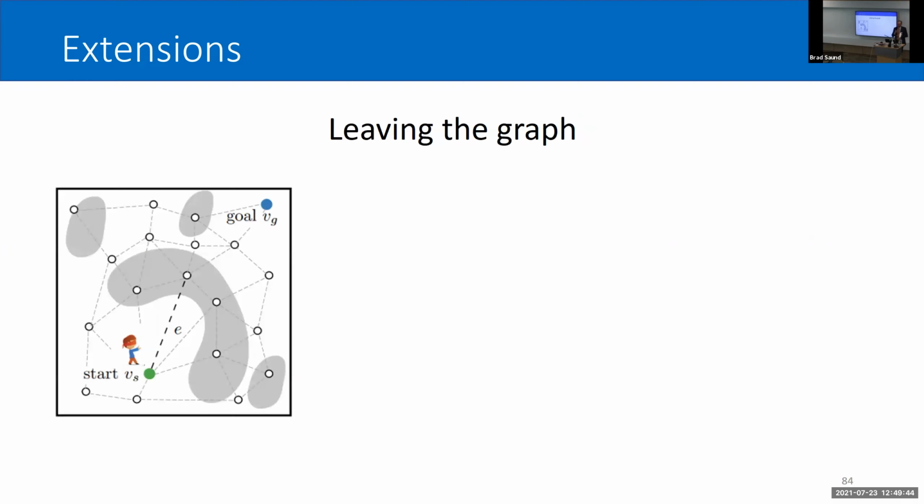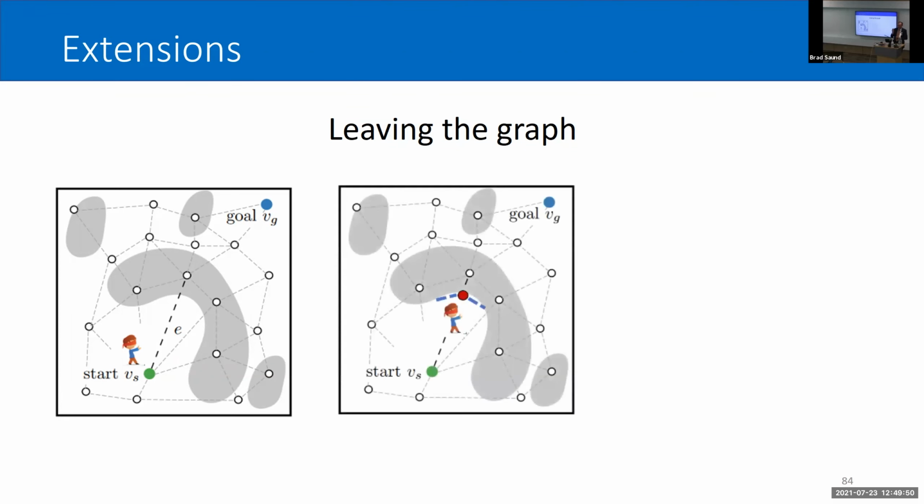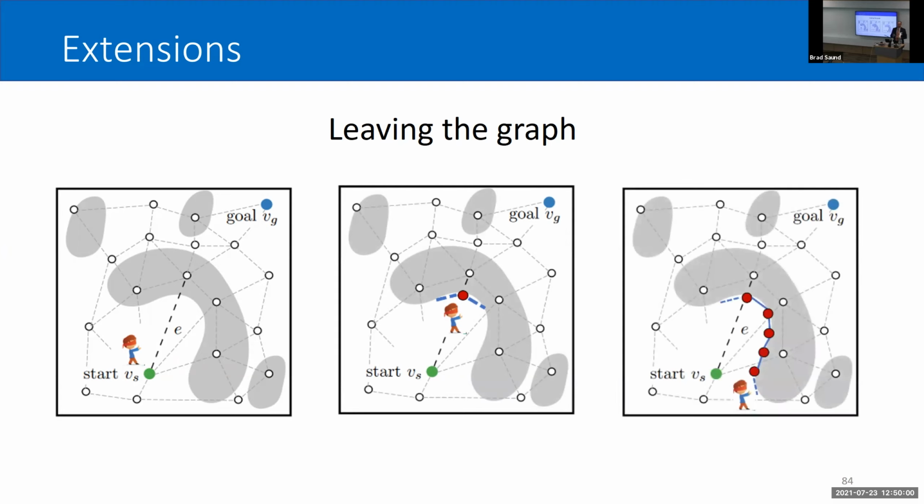The second is leaving the graph. So I've mentioned the benefits of planning on the graph, but it does lead to some unintuitive behavior. So if we make a contact, we might not want to back up. We might want to be like a bug and traverse the side of this object. That would look like adding a bunch of different nodes to the side as we traverse around.